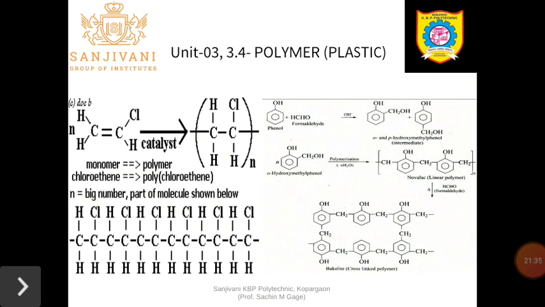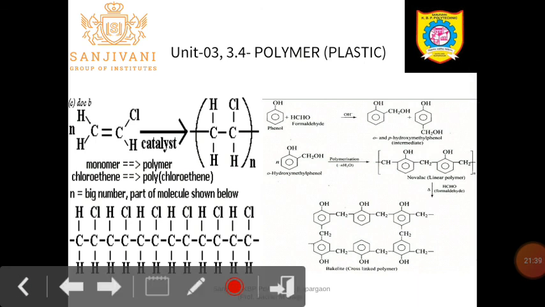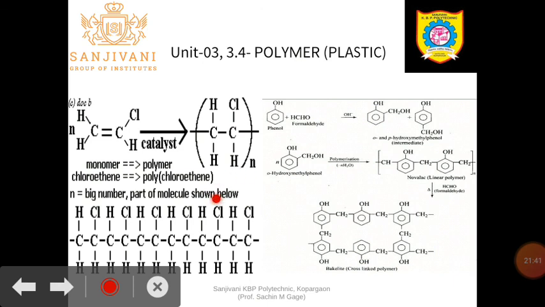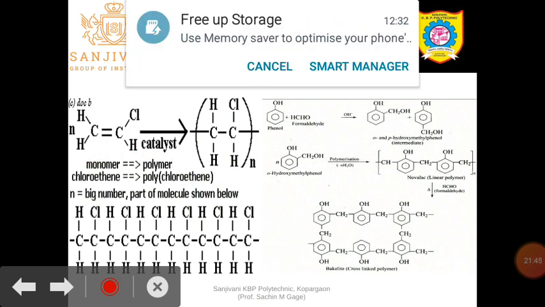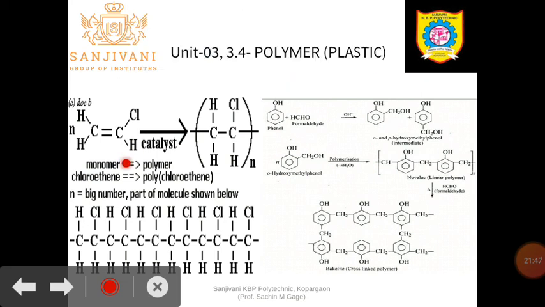Okay, so this one here, this is the example of what? PVC, polyvinyl chloride. Here the monomer, vinyl chloride, is the repeating unit. A large number, n, of vinyl chloride units are linked together to form the polymer.